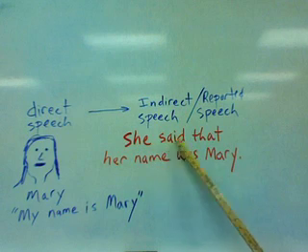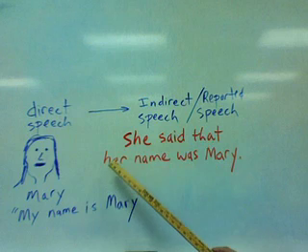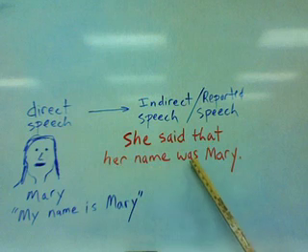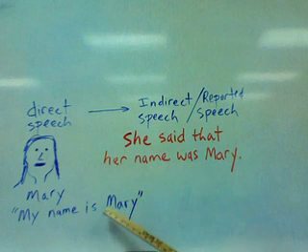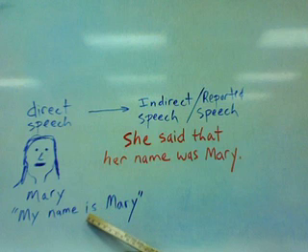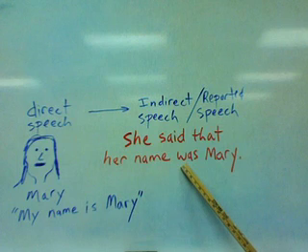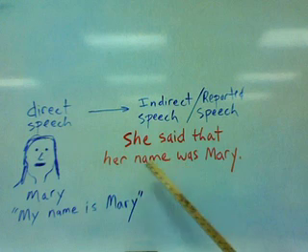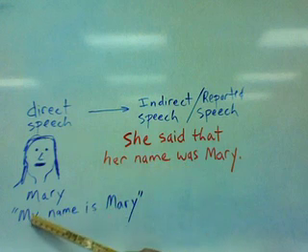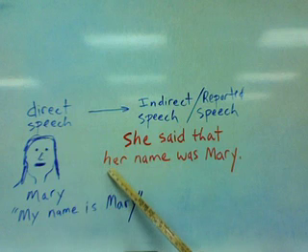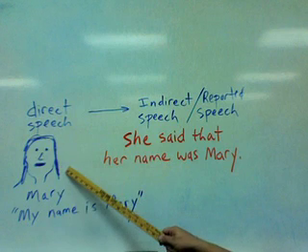She said that her name was Mary. So the verb here, this is the verb be in the present tense, changes to the past tense. You also have to change my to her because it's a girl.